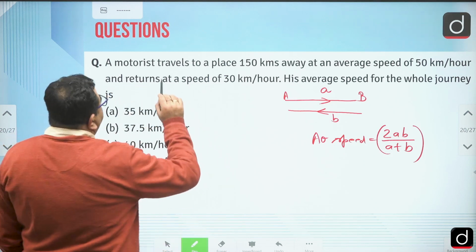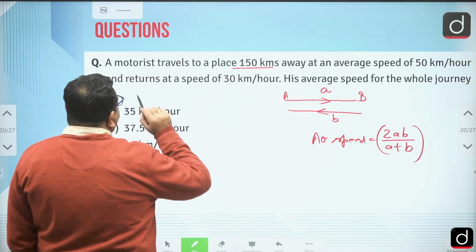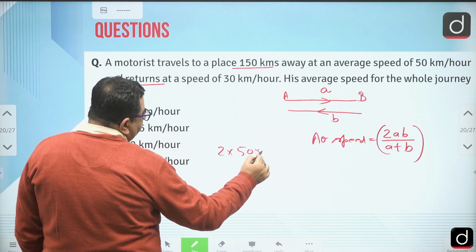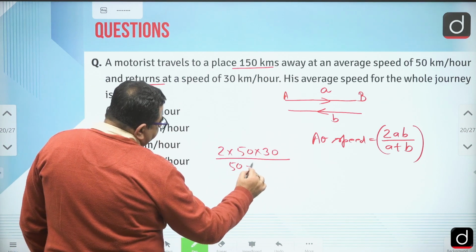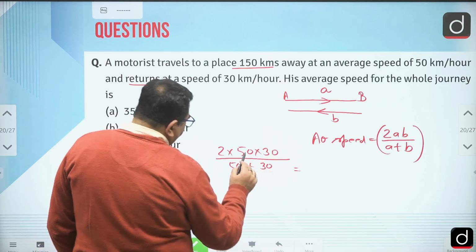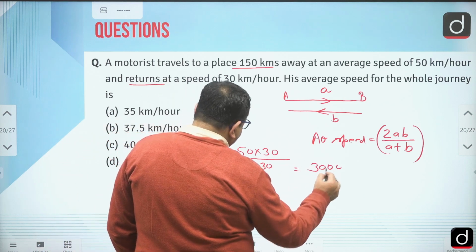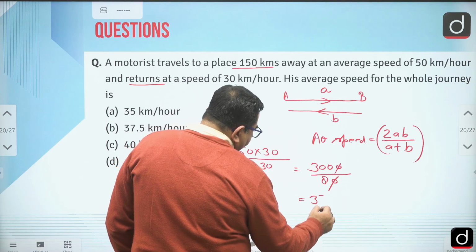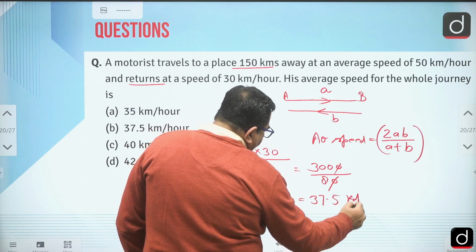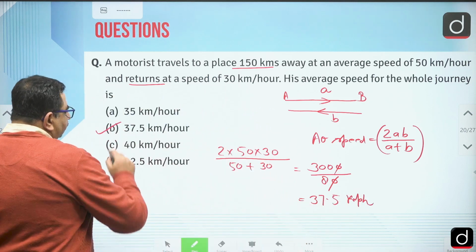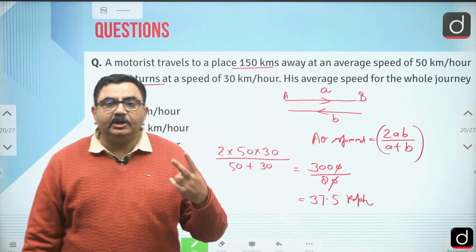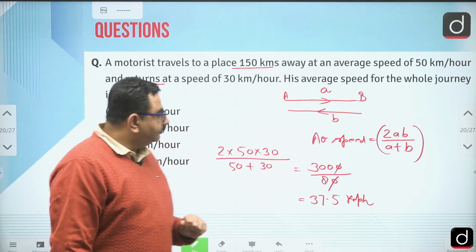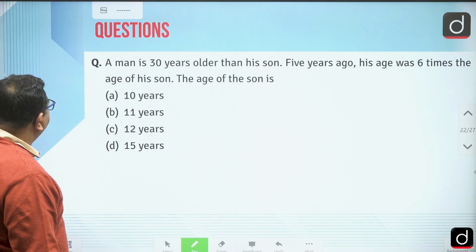So here also we can say 150 kilometers away and returns. So 2 into 50 into 30 divided by 50 plus 30. So that is 3000 divided by 80, which is 300 by 8, that is 37.5 kilometers per hour. So this you should remember: whenever two equal stretches are there, we can always apply this formula to get the average speed.